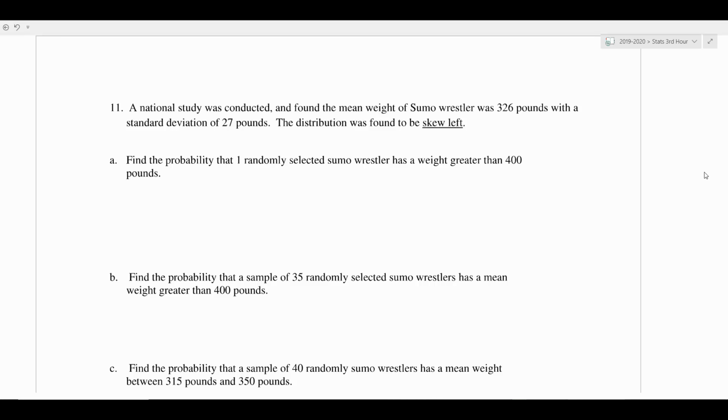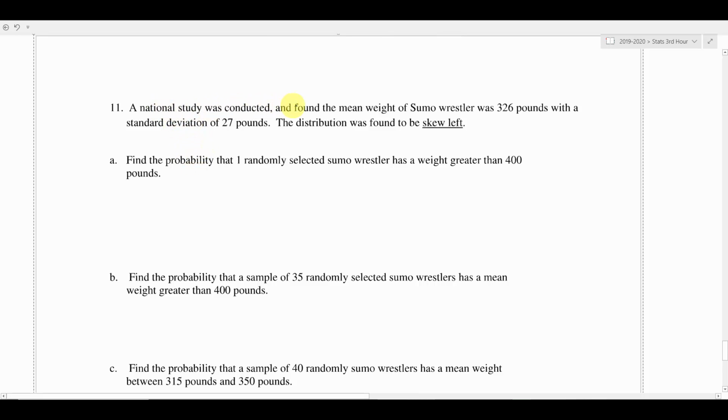So remember, for the sampling distribution to work, you need to have a sample size above 30, or the original population must be normal. If you don't have that, you can't calculate the probability that they're asking for in the problem. That's the biggest gotcha that might happen on the test. You've got to make sure that you can establish normality: sample size greater than 30, or the original population was normal. If you can't get either one of those two things, you can't do the problem. All right, I'll demonstrate that right off the bat here.